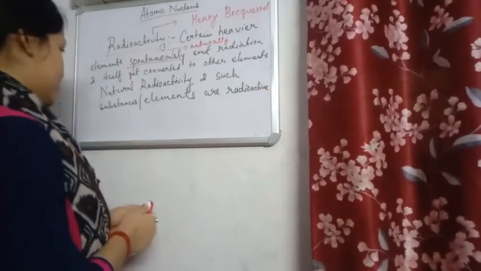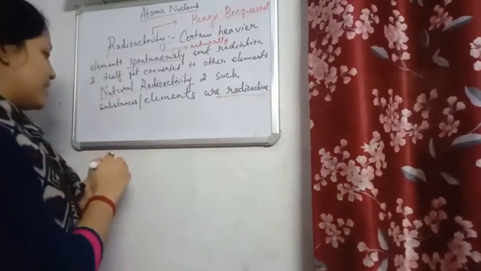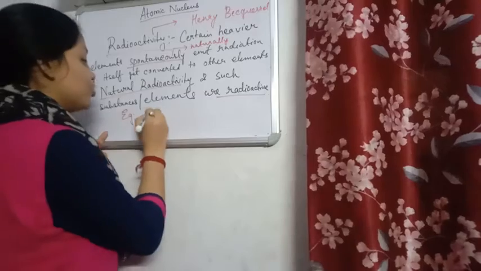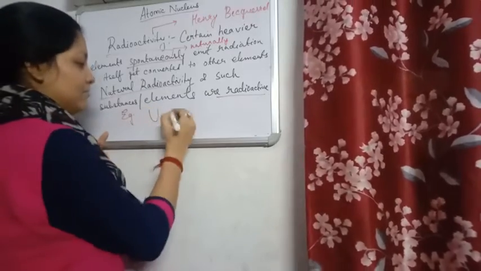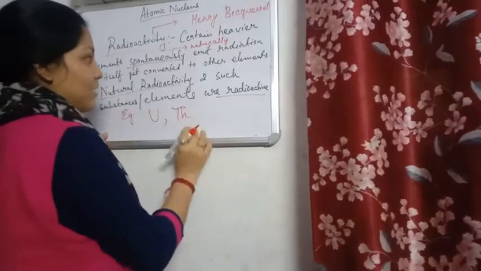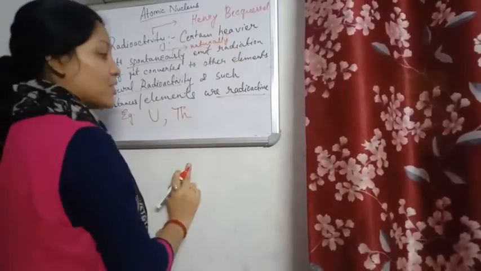Right? So, now what are the examples? The common examples here we have uranium, we have thorium, we also have other heavier elements, but this is not only a feature of the heavier elements, some lighter elements are also there.